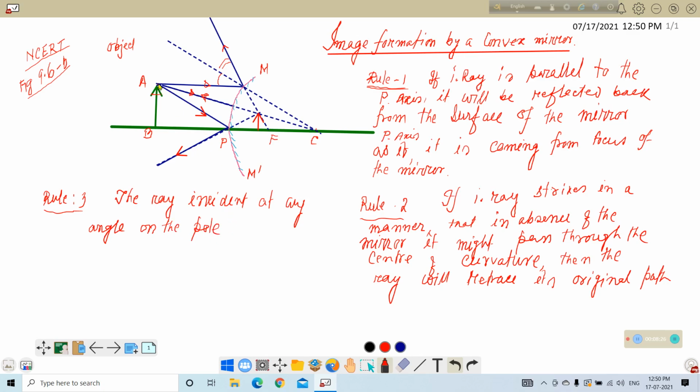So this is the ray, this particular ray, AP, and AP is reflected back in a manner that, like at any other point, the reflected ray will follow the law of reflection.